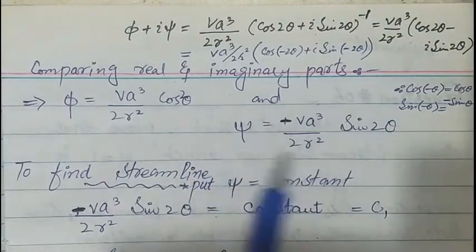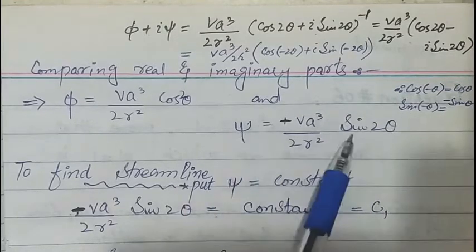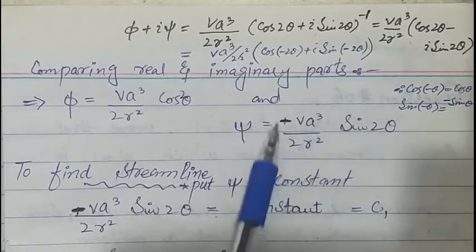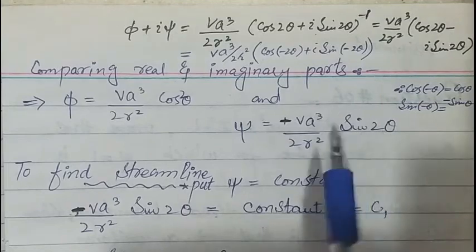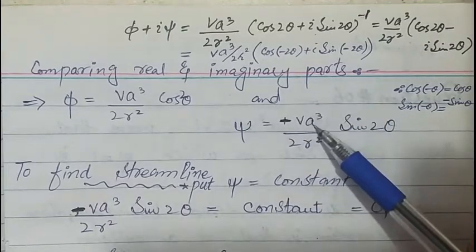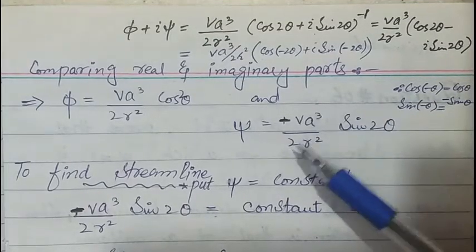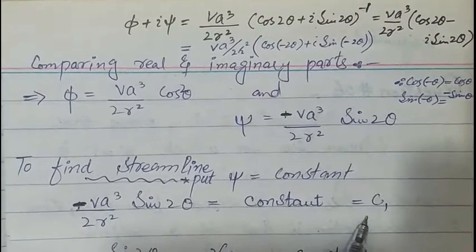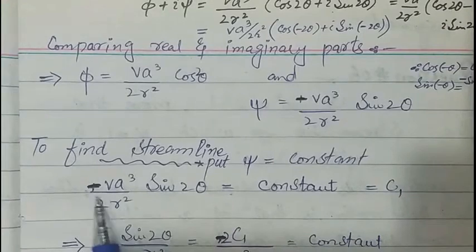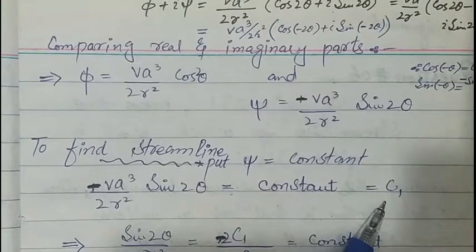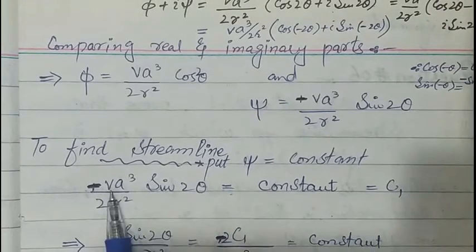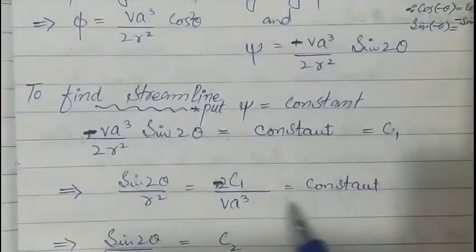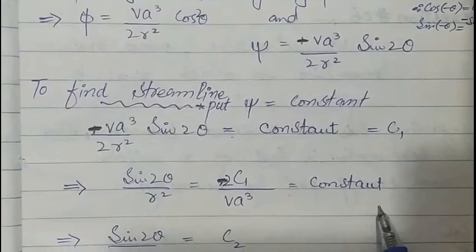To find the equation of streamline, we put psi is equal to constant, so we will put this term equal to constant. V is constant, a cube is constant, 2 is constant. When multiplied on the left, when moved toward the right it will become a denominator, so we will get another constant that is equal to C2.